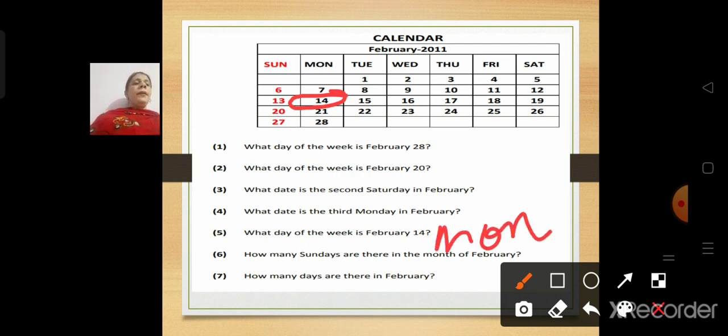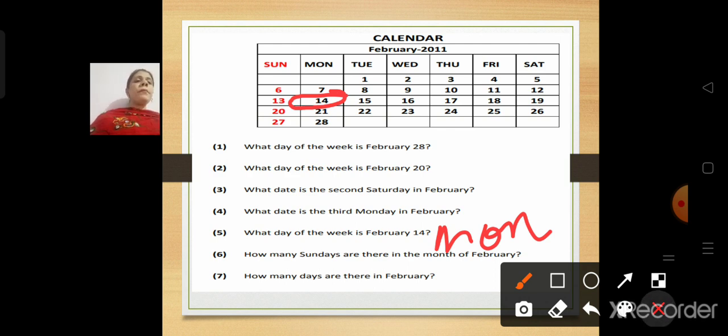Okay. Again, I am repeating. I am not having place, so I am writing short form. I am just discussing this topic with you. I am just taking a recap of this topic with you. That's why if I am not able to write here, I have no place to write.